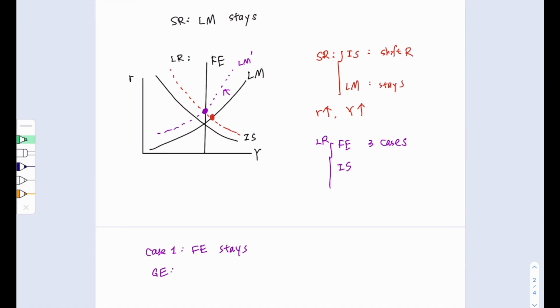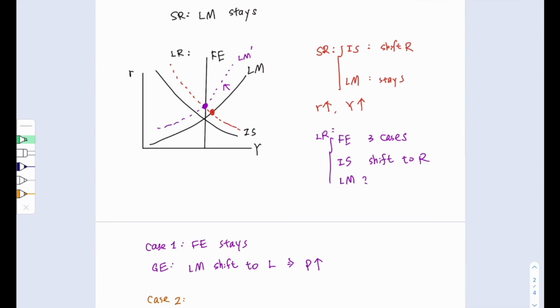When the LM curve shifts to the left, if we recall what we learned before, the price needs to increase such that the LM curve will be able to shift to the left.